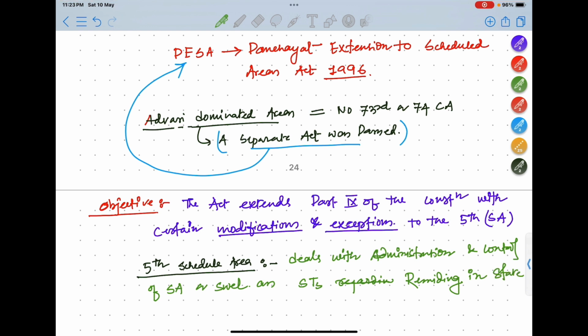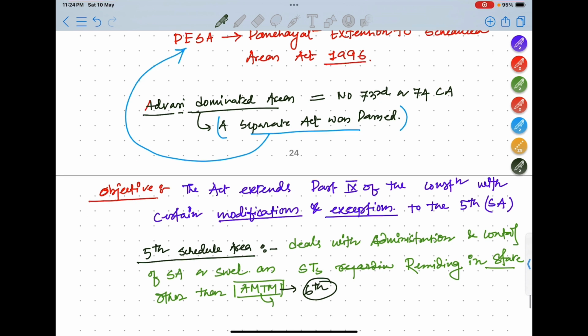Okay, any state, but there is an exception. Other than AMTM. In the previous videos I have discussed what is AMTM, that is Assam, Meghalaya, Tripura and Mizoram. Okay, so in these states there are 6th schedule areas. Because there is a 6th schedule area, there is no 5th schedule area. Okay, remember that.